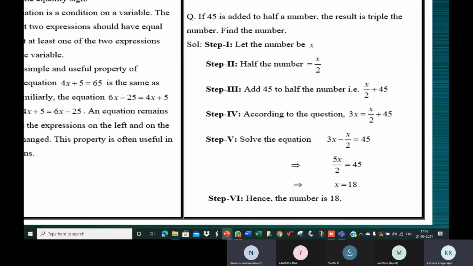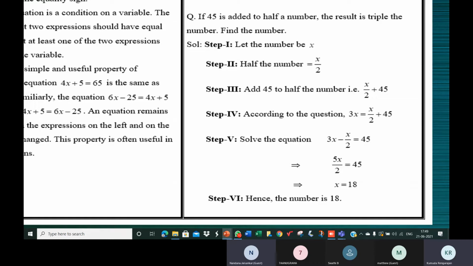What's the result? Ma'am, 54. Now what is 3 times the number? Ma'am, 3 times 18, 54. That's what the question is. So the number is 18. Correct. The number is 18.